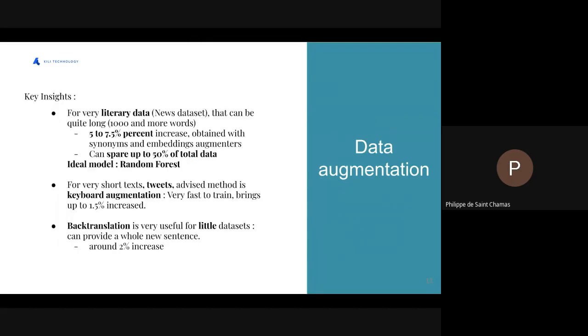And the results on those data were multiple and allowed us to isolate some key insights.